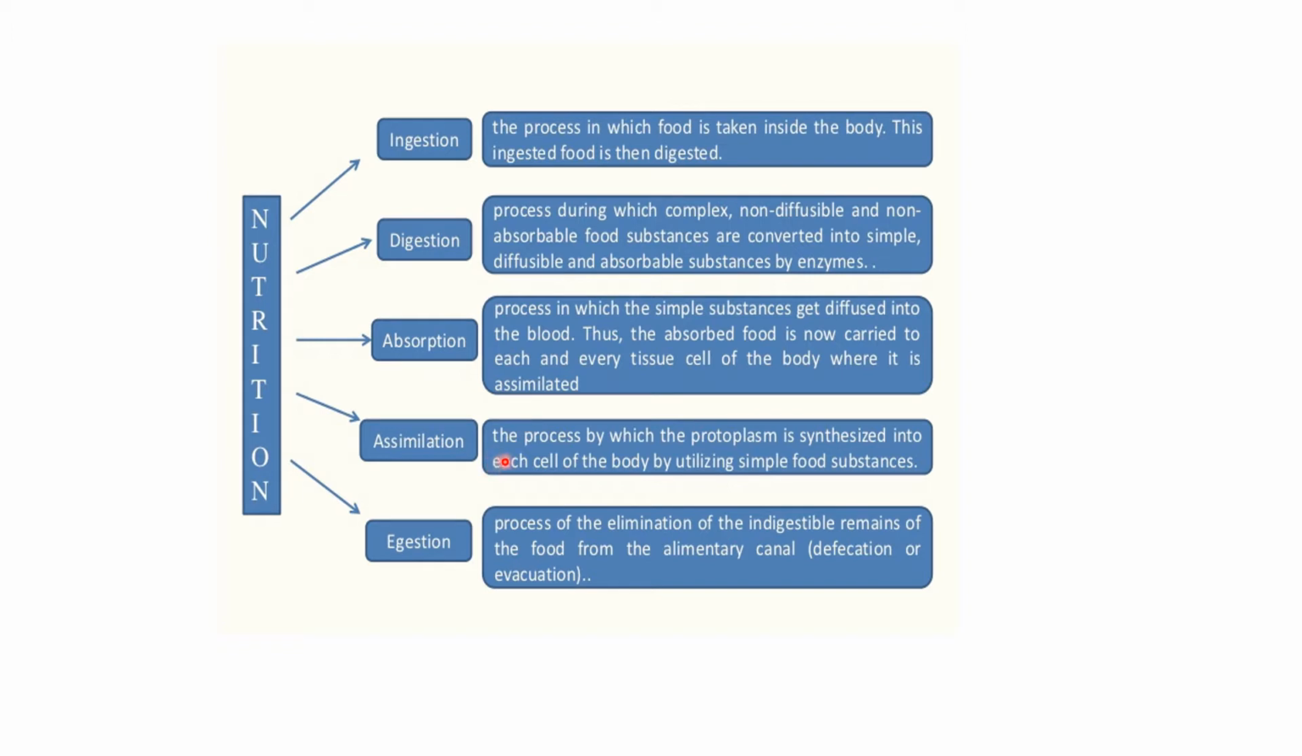Now, what is assimilation? The process by which the protoplasm is synthesized in each cell of the body by utilizing the simple food substances. That means there is formation of different types of proteins, glucose is stored and fats are also stored, and it provides energy to the cell. Now the last process, which is egestion, the process of elimination of undigested remains of the food from the alimentary canal, that is also known as defecation or evacuation.